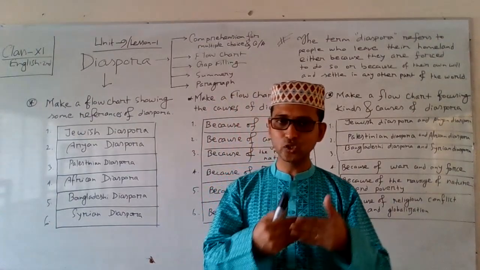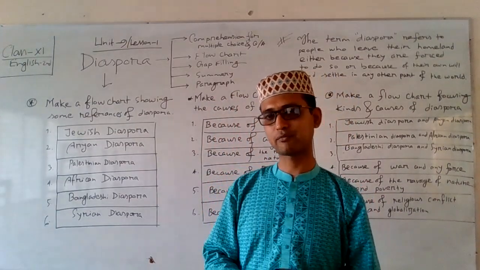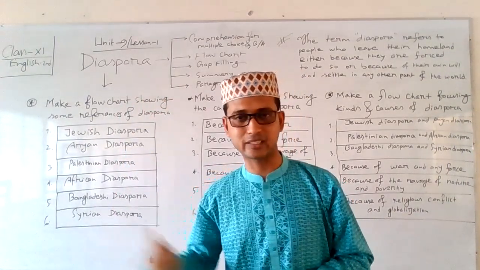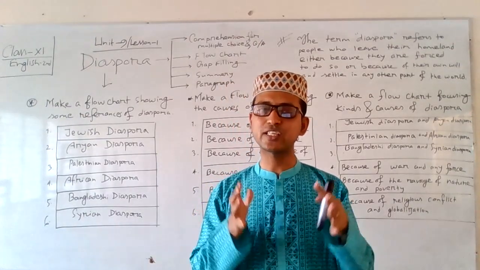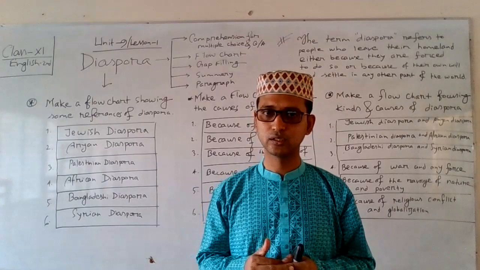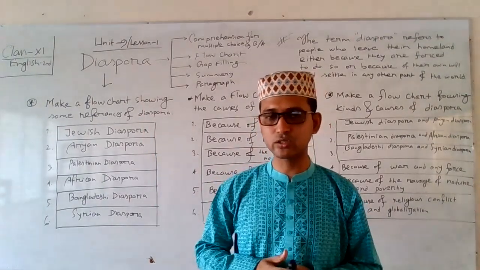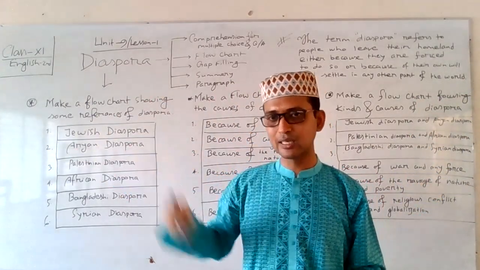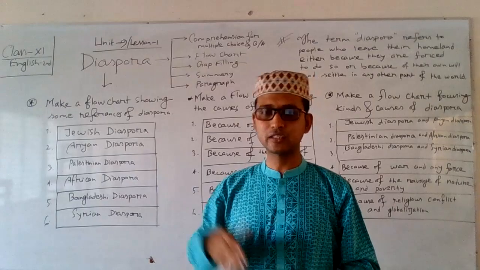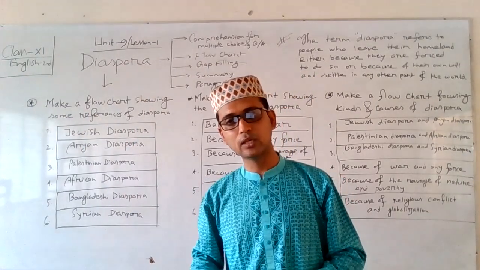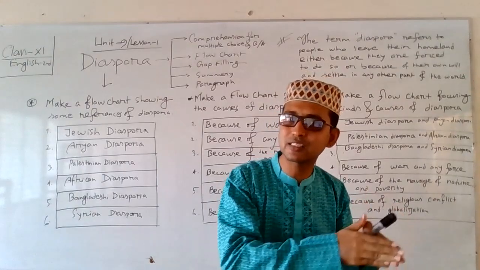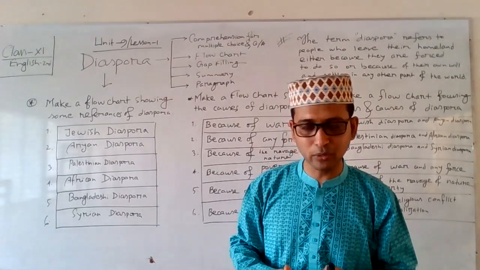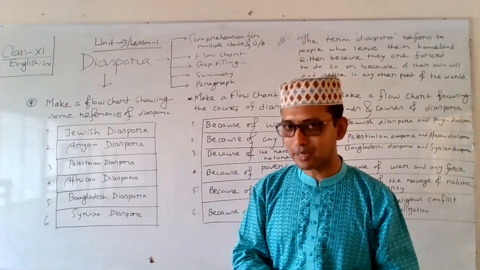Bangladeshi diaspora is also a big diaspora in the history of diaspora. After the Second World War, there was an industrial revolution in England. At that time, they required a huge number of laborers for accelerating their industrialization. In such a situation, some people from the Sylhet area migrated to England and settled there. Later on, with the help of those Sylheti people, many other Sylhetis migrated from Bangladesh and settled in England. At present, there is a big Bangladeshi community in England, and it is the reference of the Bangladeshi diaspora.